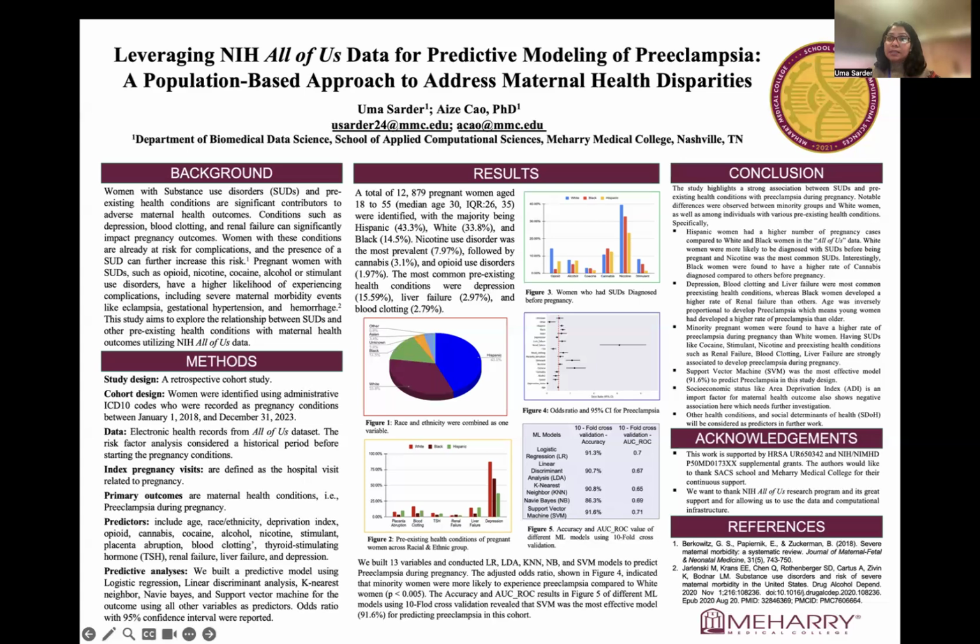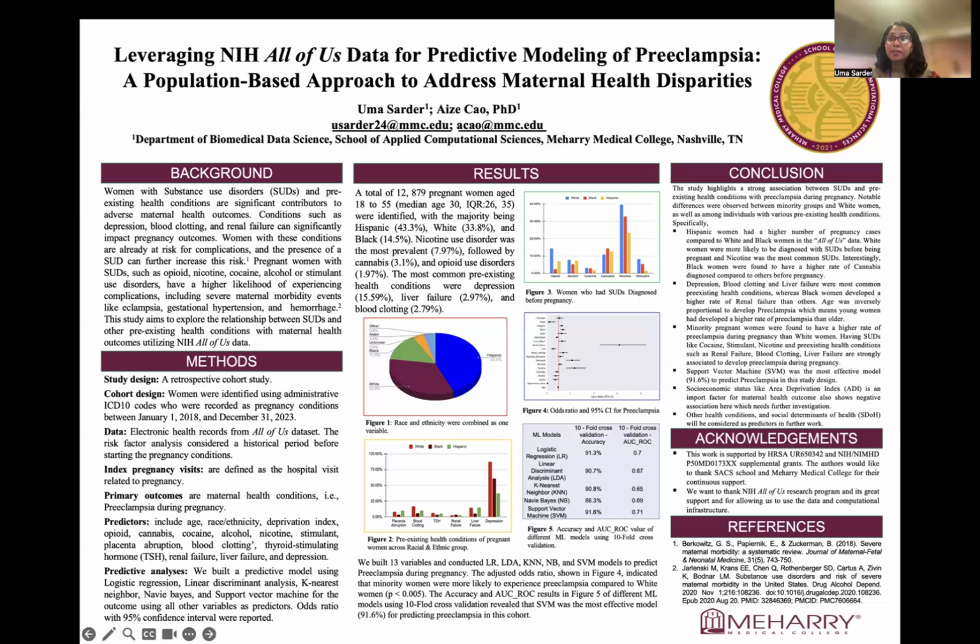So we conducted a retrospective cohort study using EHR records from NIH All of Us data. Our cohort includes 12,879 pregnant women, aged between 18 and 55, identified using ICD-10 codes for pregnancy-related conditions from January 1st, 2018 to December 31st, 2023.